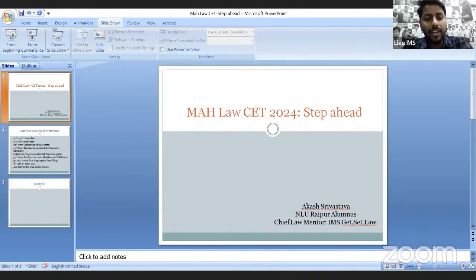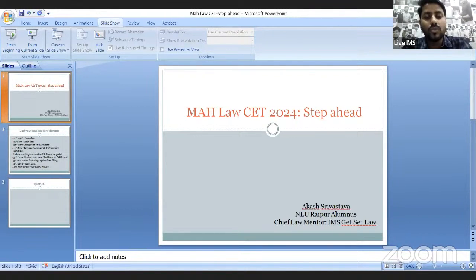So I will explain again, just in a very brief manner. On 20th of April, the exam happened last year. On 21st of May, they released their results. So almost they took 1 month for it. Then after that, they released, just for the reference, college cutoff, because they have not asked you to fill the cap round. They have not asked you to fill the college option form. So just for the reference, what you can expect depending upon your score and rank, which college you can expect, what exactly happened last year. They released the result. They released the cutoff.